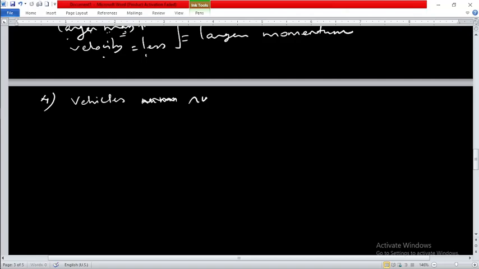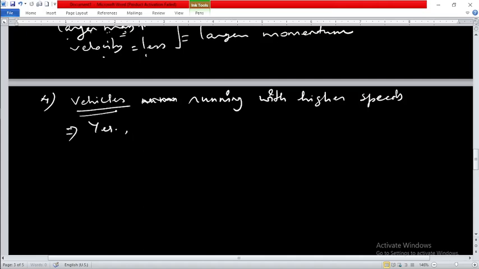Vehicles are running with higher speeds. Are they going to hurt you? Definitely yes. Yes, of course. Why so? Because in this case, we have considered the increased velocity.